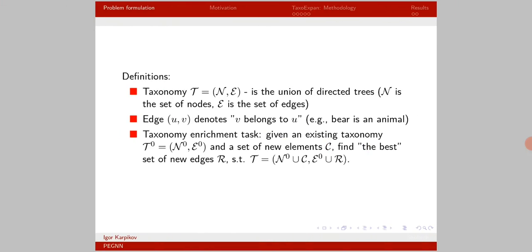Taxonomy in my project is understood as the union of directed trees, also known as polyforest. Each edge from U to V in this graph denotes that V belongs to U, or equivalently, V is a part of U. Taxonomy enrichment task can be formulated as follows. Given an existing taxonomy and the set of new elements, find the set of new edges, which best describes the semantic relation between all the new elements.